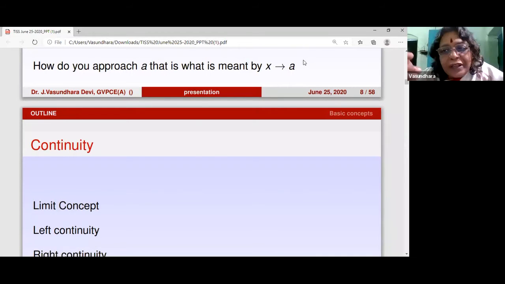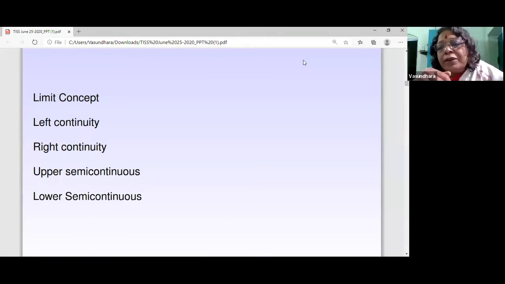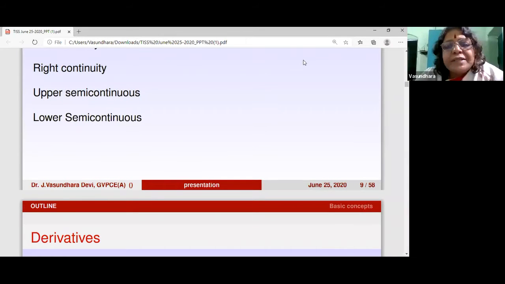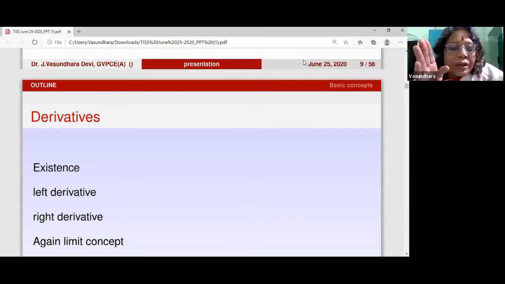And here the concept of upper semi-continuity and lower semi-continuity comes up. Now this upper semi-continuity and lower semi-continuity we may not see much in R, but when we work with sets, and actually set differential equations or multi-valued differential equations, these concepts play a vital role. Now let's go to the derivative. Again, derivative is a limit. When you would like to talk about the derivative, you have to talk about the left derivative and right derivative, which is again a limit concept.